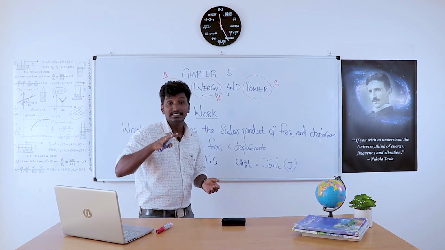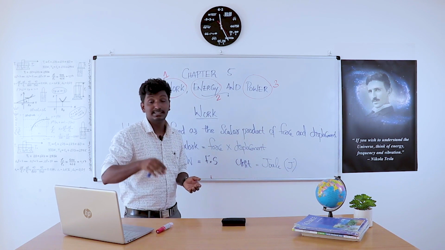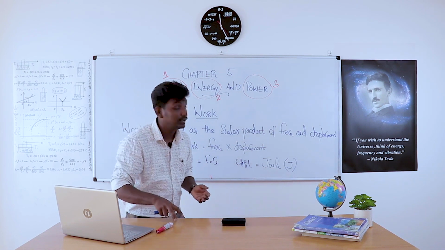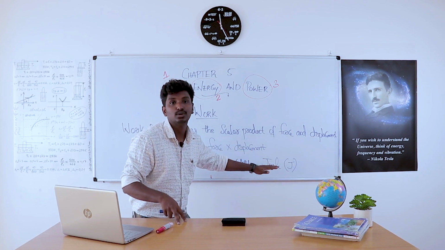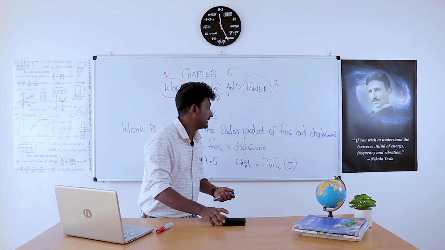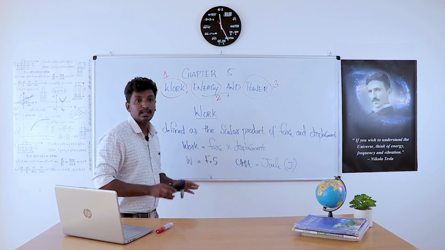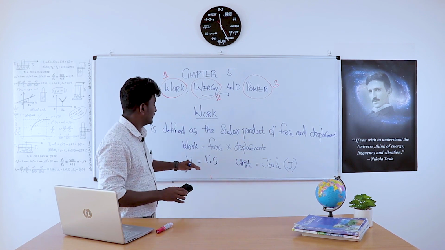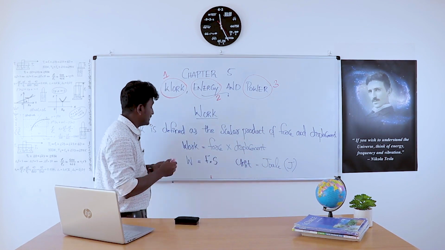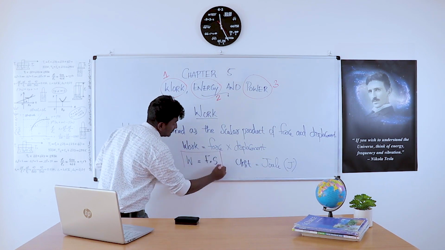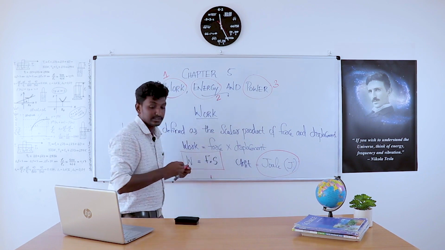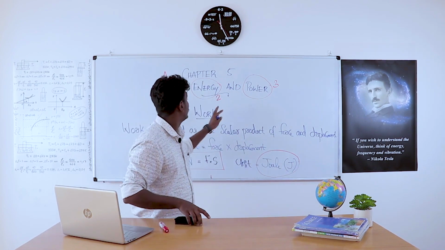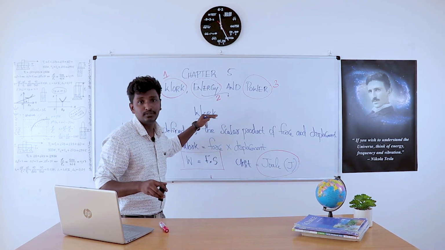But in the SI unit, the Système International, that means the standard unit, we use the unit joule for work, represented by the letter J. That's all about the basic definition of work. Just remember this equation: work is equal to force into displacement, and the unit of work is joule. This is the important thing in the first basic definition of work.